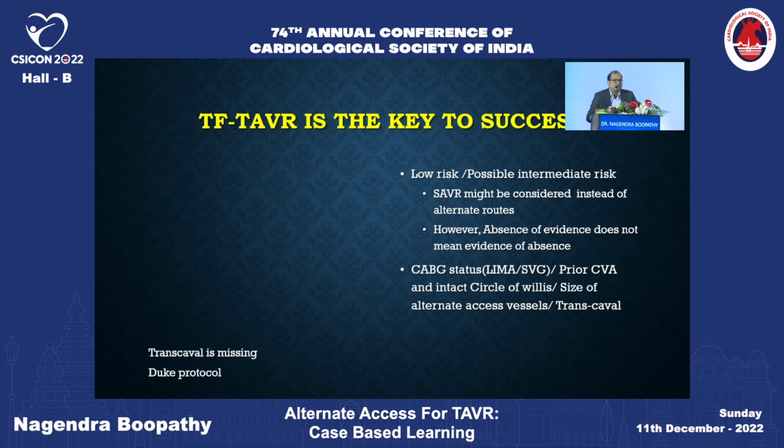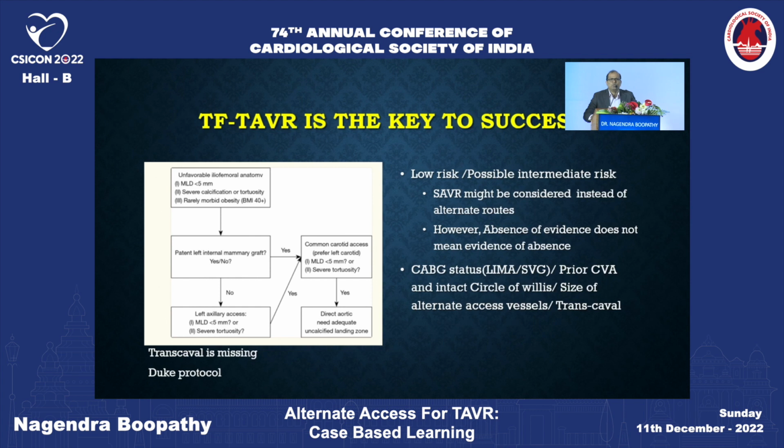The things that need to be considered while selecting the alternate access are, number 1, the vessel size. Number 2, the operator comfort. Number 3, is it a post-CABG patient who has a patent LIMA? Number 4, does the patient have carotid disease? These are all very imperative factors while selecting the alternative access. Multiple schools of protocols are available, but there are no guidelines to suggest. In general, this is what is recommended.